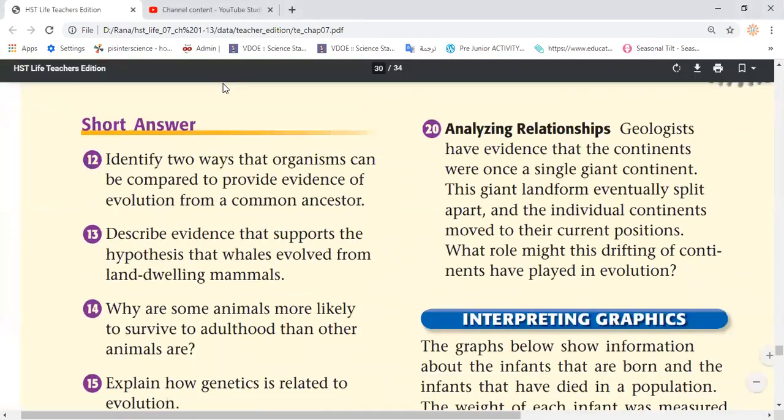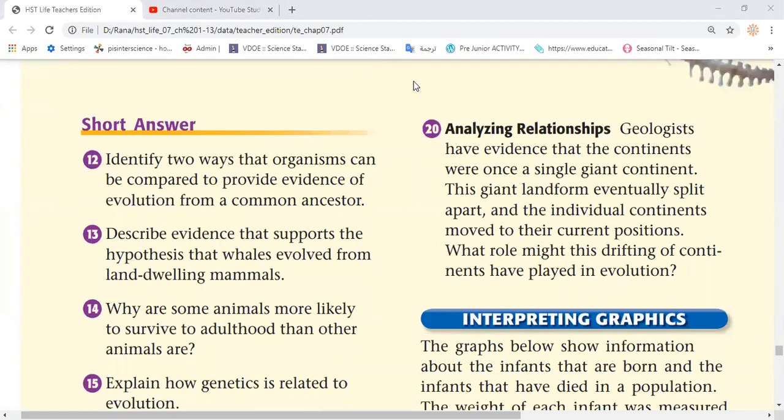So let's pass here to this part of the short answer questions. Question number 12, identify two ways that organisms can be compared to provide evidence of evolution from a common ancestor. So how could we, yes, Uta? By comparing their DNA or their skeletal structures. Yes, so we could prove it by comparing their skeletal structure.